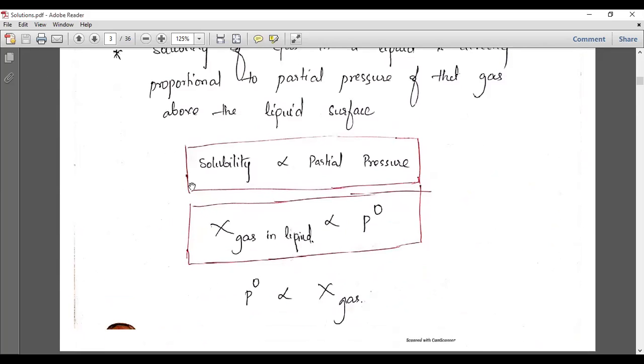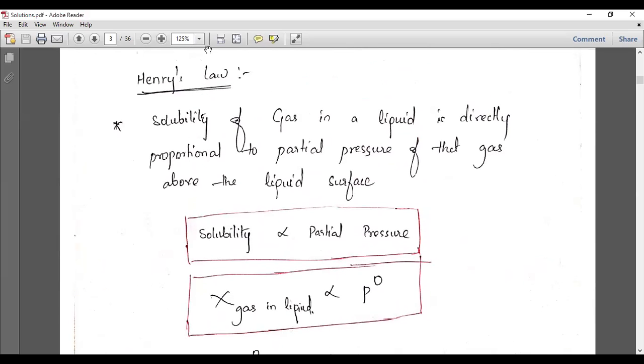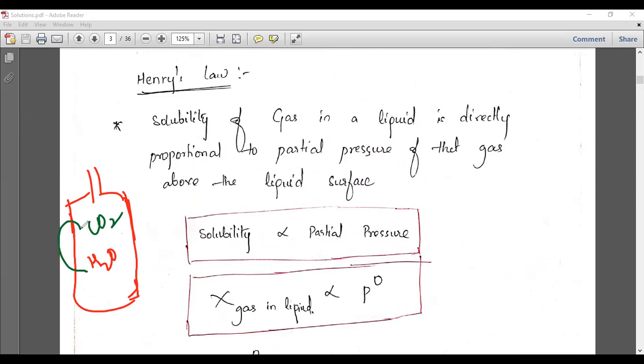I will take the example of CO2 so that you can easily understand. So see here, let us take CO2 gas. Again, I'm taking a cool drink like this. You know that the cool drink consists of H2O and there is CO2 which is also dissolved in the water molecule. And here, what is Henry's law?